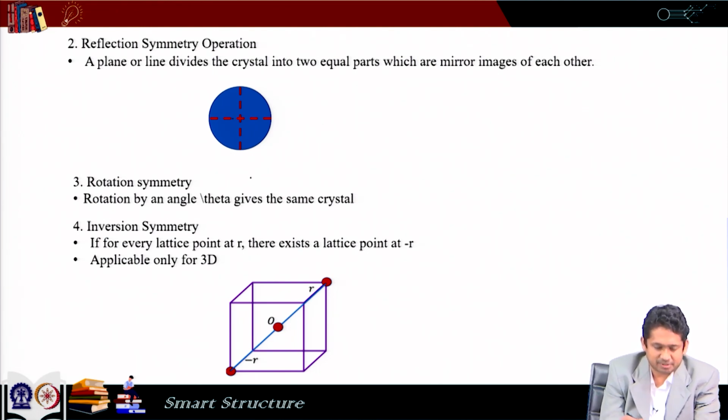Rotation symmetry. Here the rotation by an angle theta gives the same crystal. We have already seen that there is an axis of symmetry with respect to which we rotate, and we get the same shape back. So, if we do that operation, we do a rotational symmetry operation. Then inversion symmetry: if for every lattice point at R there exists a lattice point at minus R, and it is applicable to 3D only. We have also seen this.